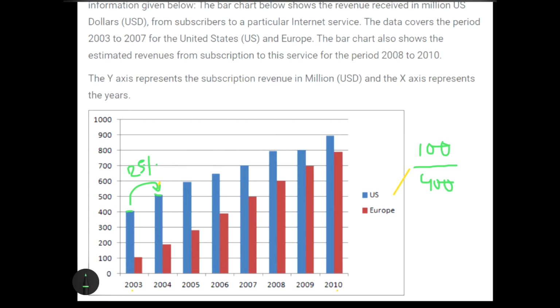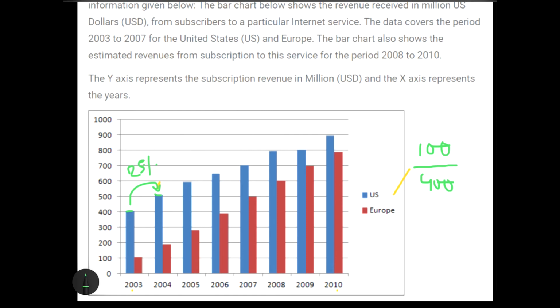So change in percentage change, I'll just twist the question. Now my question is: what is the change in the percentage change of the revenues of US from 2003 to 2004 and from 2004 to 2005? So now I am comparing the percentage changes of 3 to 4 and 4 to 5. Now 3 to 4 we have already calculated, it approximately equals 25%.